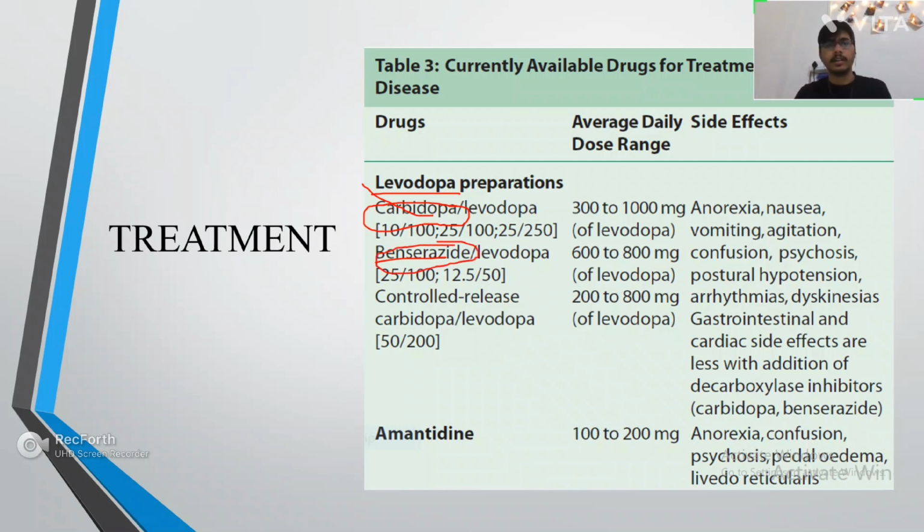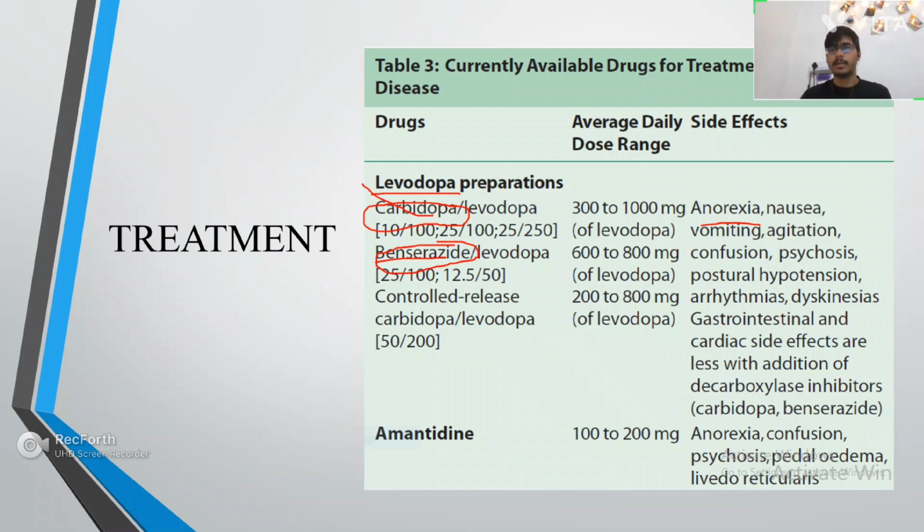And usually it is said that whenever a Parkinson patient comes, because levodopa has many side effects, as you can read, anorexia, nausea, vomiting, postural hypotension, a lot of side effects are counteracted by the decarboxylase inhibitors like carbidopa and benserazide.